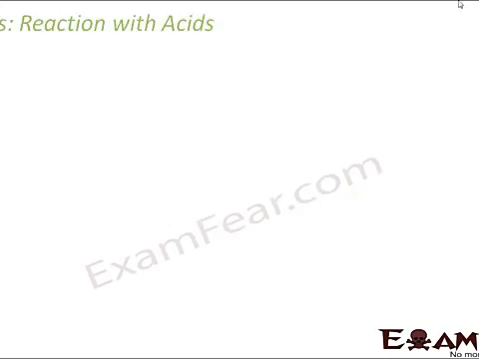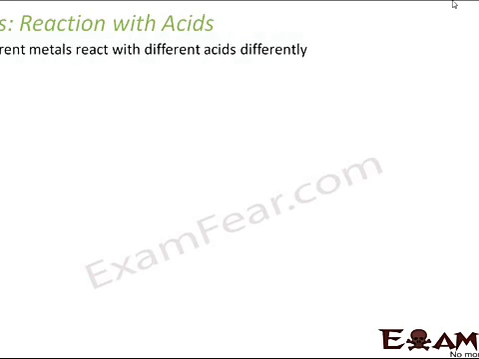Now we will see how metals react with acids. Here also we will see that different metals react with different acids differently. Even if you take the same acid and make it react with different metals, the reactions will be different. If you take different acids with the same metal, the reactions will also be different. So basically it depends on which particular metal is reacting with which particular acid.